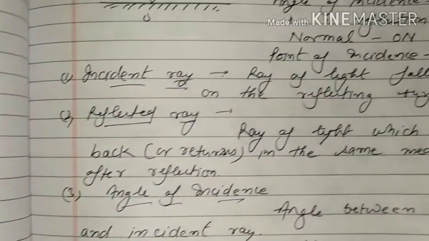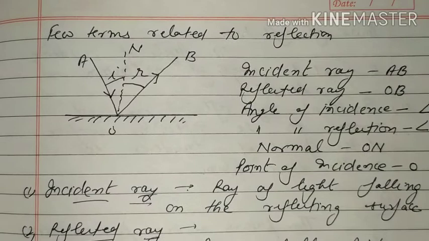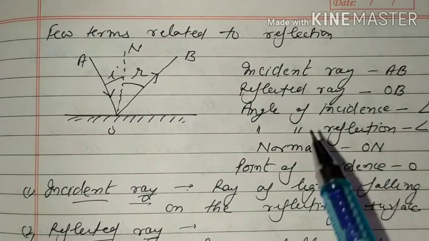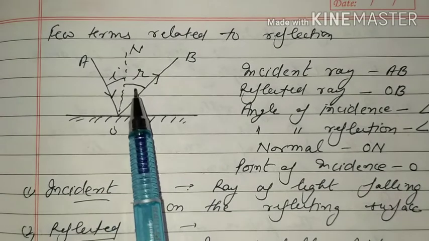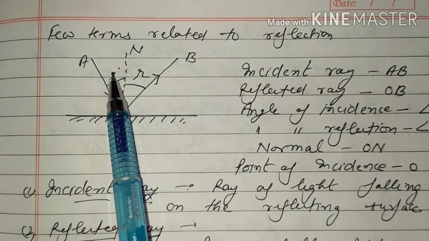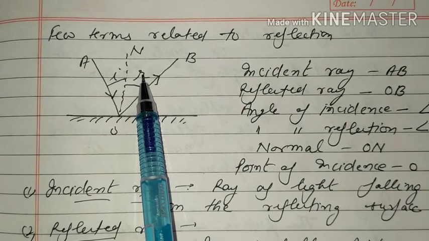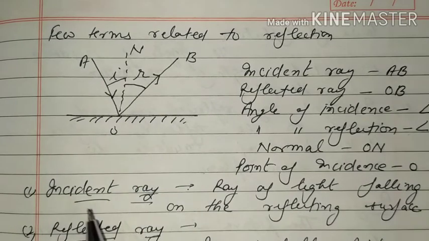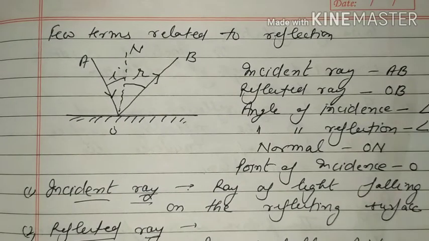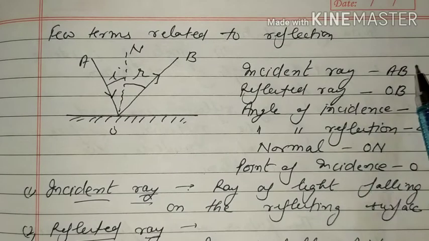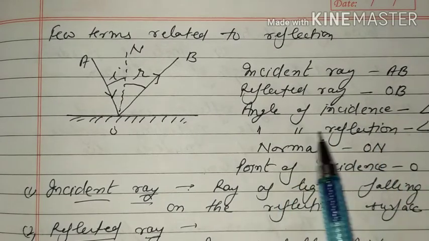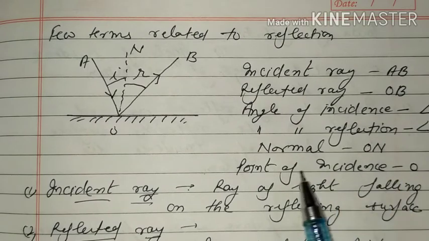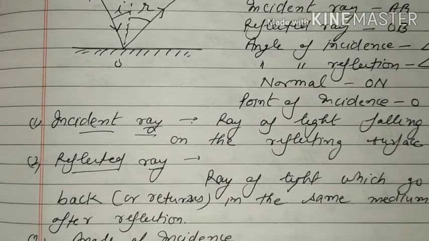Now here, a few terms related to reflection. Here are the incident ray, reflected ray, normal, angle of incidence, angle of reflection, and the reflecting surface, reflector. Here I use some points: incident ray AB, reflected ray OB, angle of incidence I, angle of reflection R, normal O1, and the point of incidence, that is O. Now we define one by one.